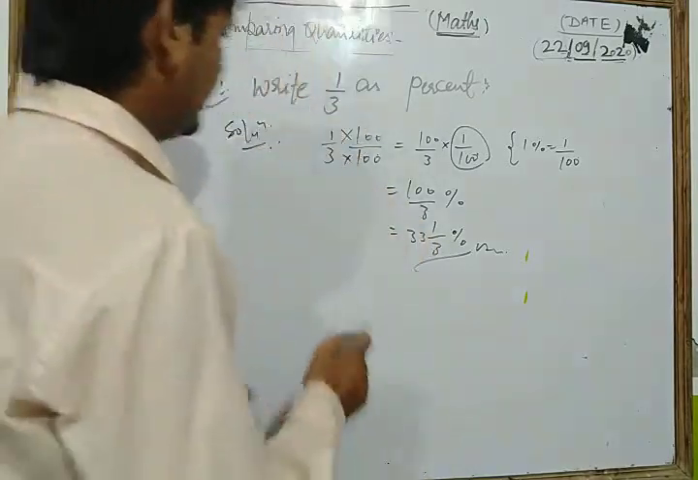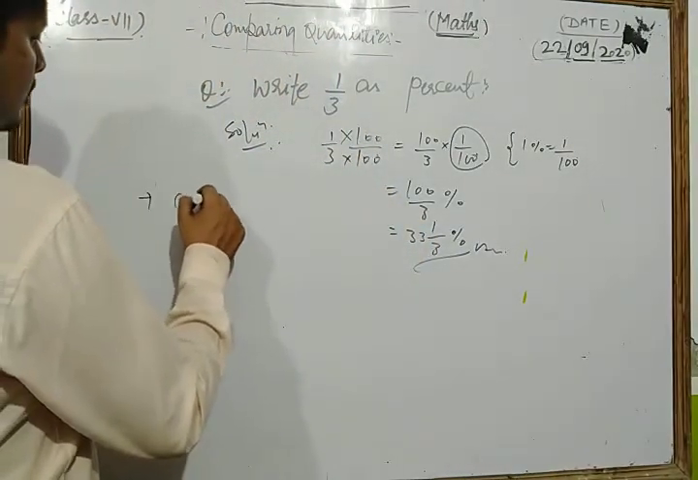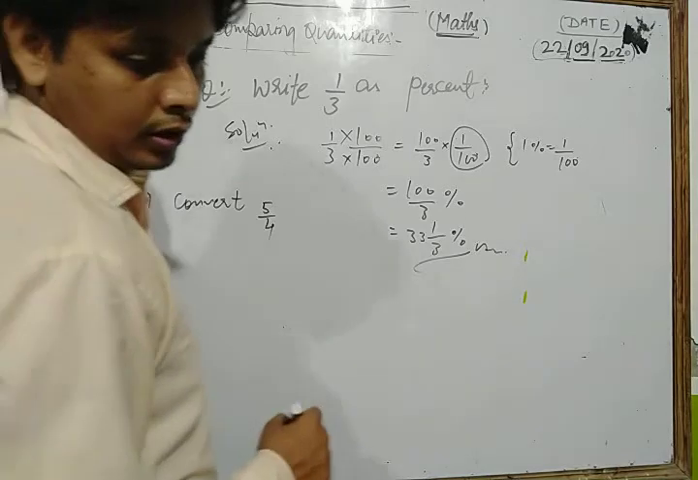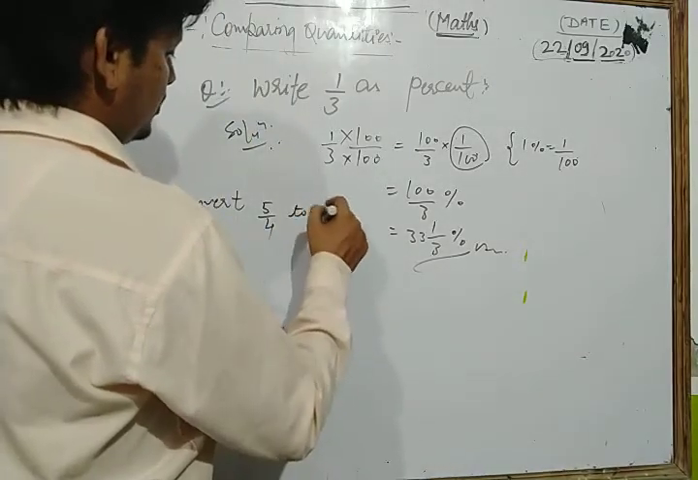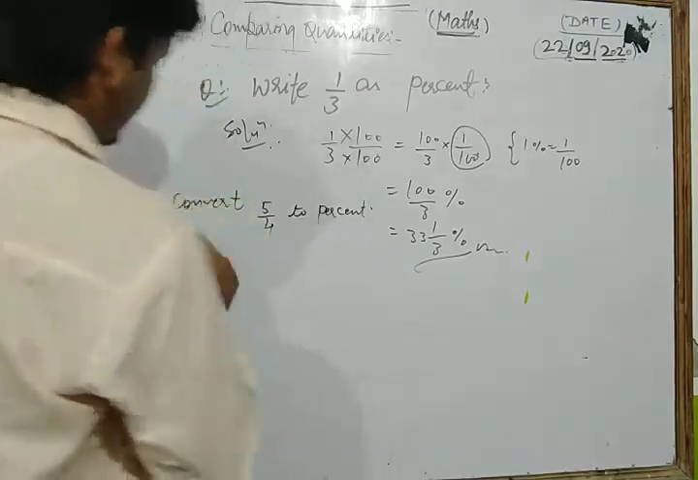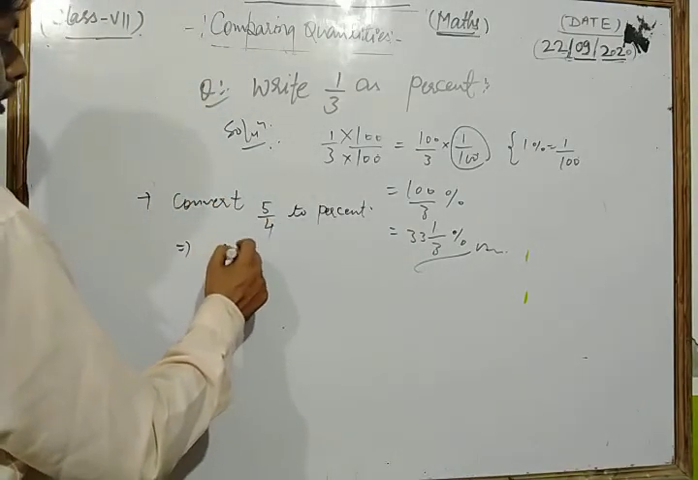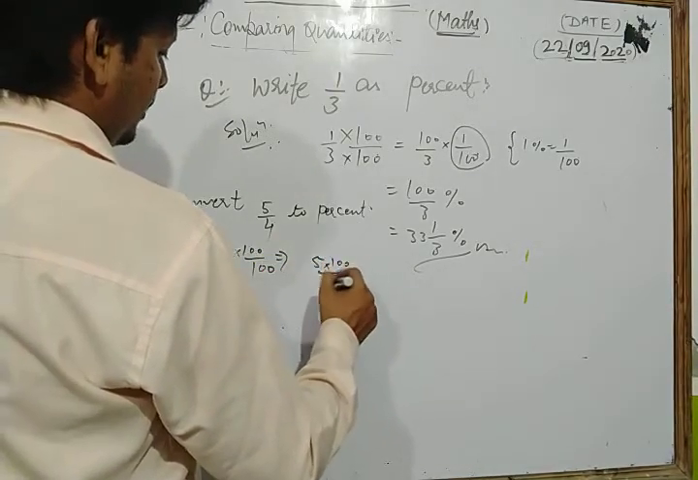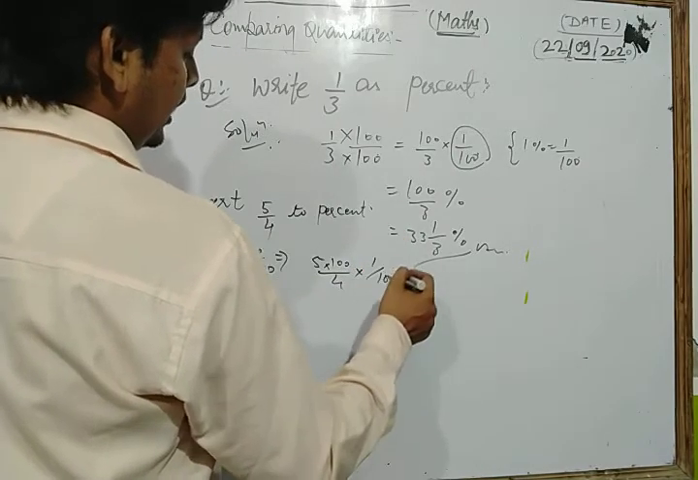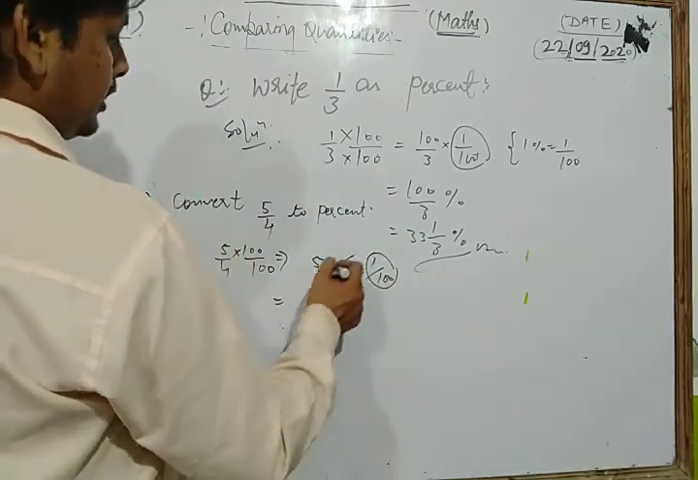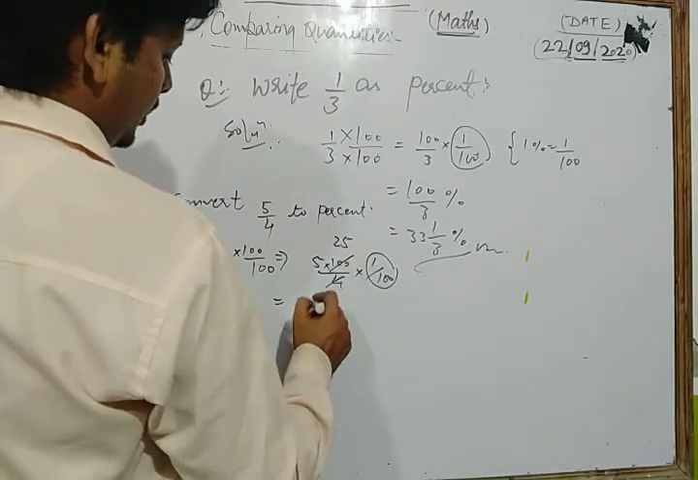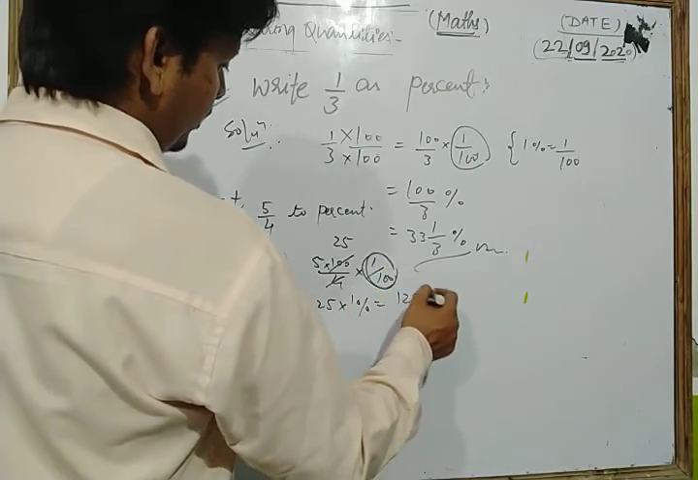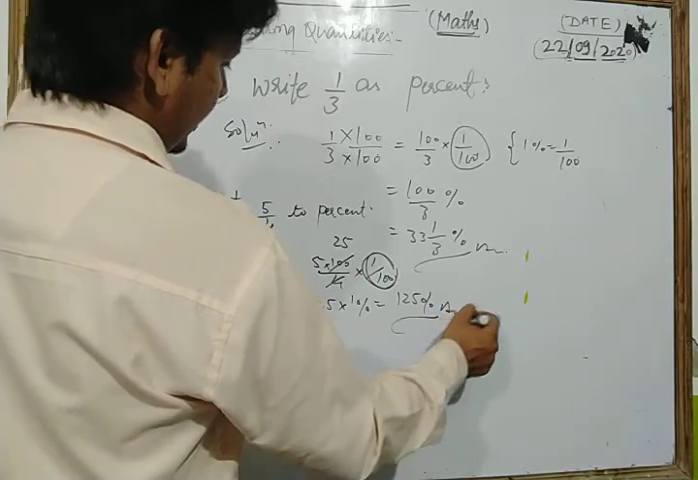Similarly, we take one more question. Let's see. Your question is convert 5 by 4 to percent. Again, here we must multiply both the numerator and denominator by 100. So what do I get? 5 into 100 upon 4 into 1 upon 100, and 1 upon 100 means what? 1%. And here 25 fives are 125 into 1 upon 100, which means 1%. So we can write 125%. This is our required answer.